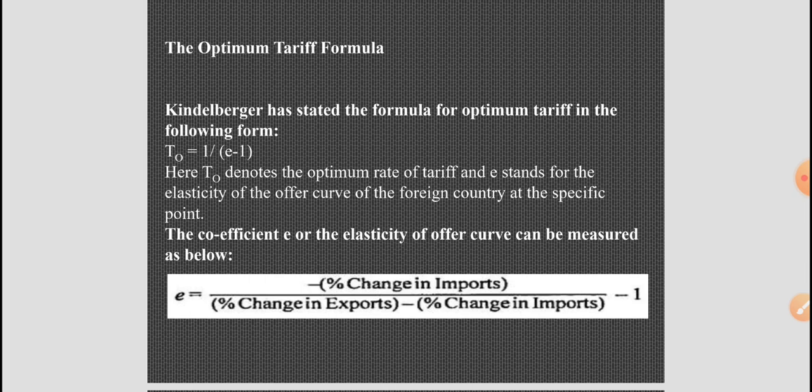The coefficient E, or the elasticity of the offer curve, can be measured by the formula, as you can see in the figure. E equals percentage change in imports divided by percentage change in exports minus percentage change in imports, minus 1.